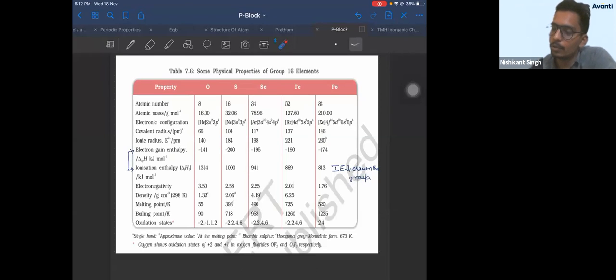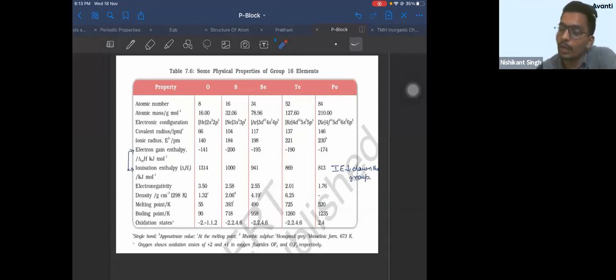Yes. So you see from here, actually, you should see minus 200, minus 195, minus 190, minus 174. So it is decreasing only. But one thing to keep in mind: what does this negative sign mean? This negative sign means energy is released.